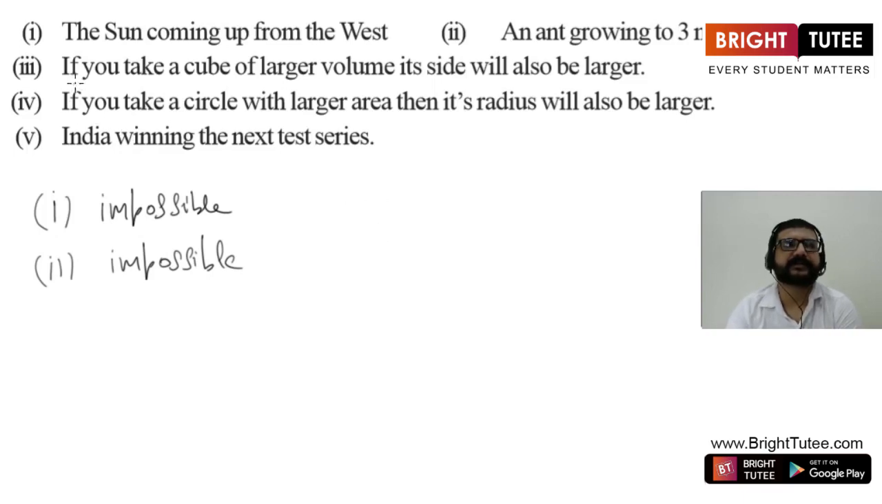Now the third one is, if you take a cube of larger volume, its side will also be larger. Yeah, this is obvious that if we are taking a cube of larger volume, then its side has to be larger only. Then only volume will be the larger. Therefore, this situation is certain to happen.